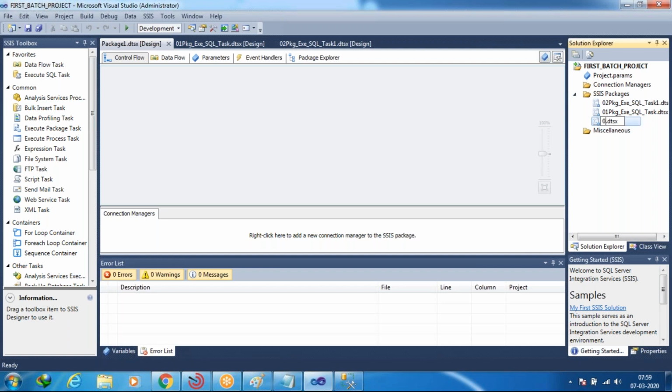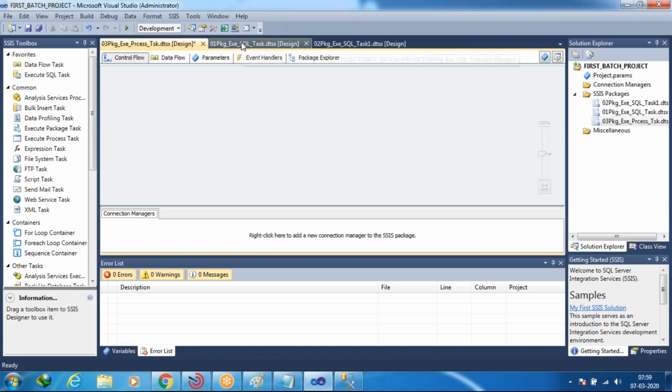So 03 package underscore, which is the naming convention. Here I'm taking Exe Process Task. Yeah, so this is our current package.